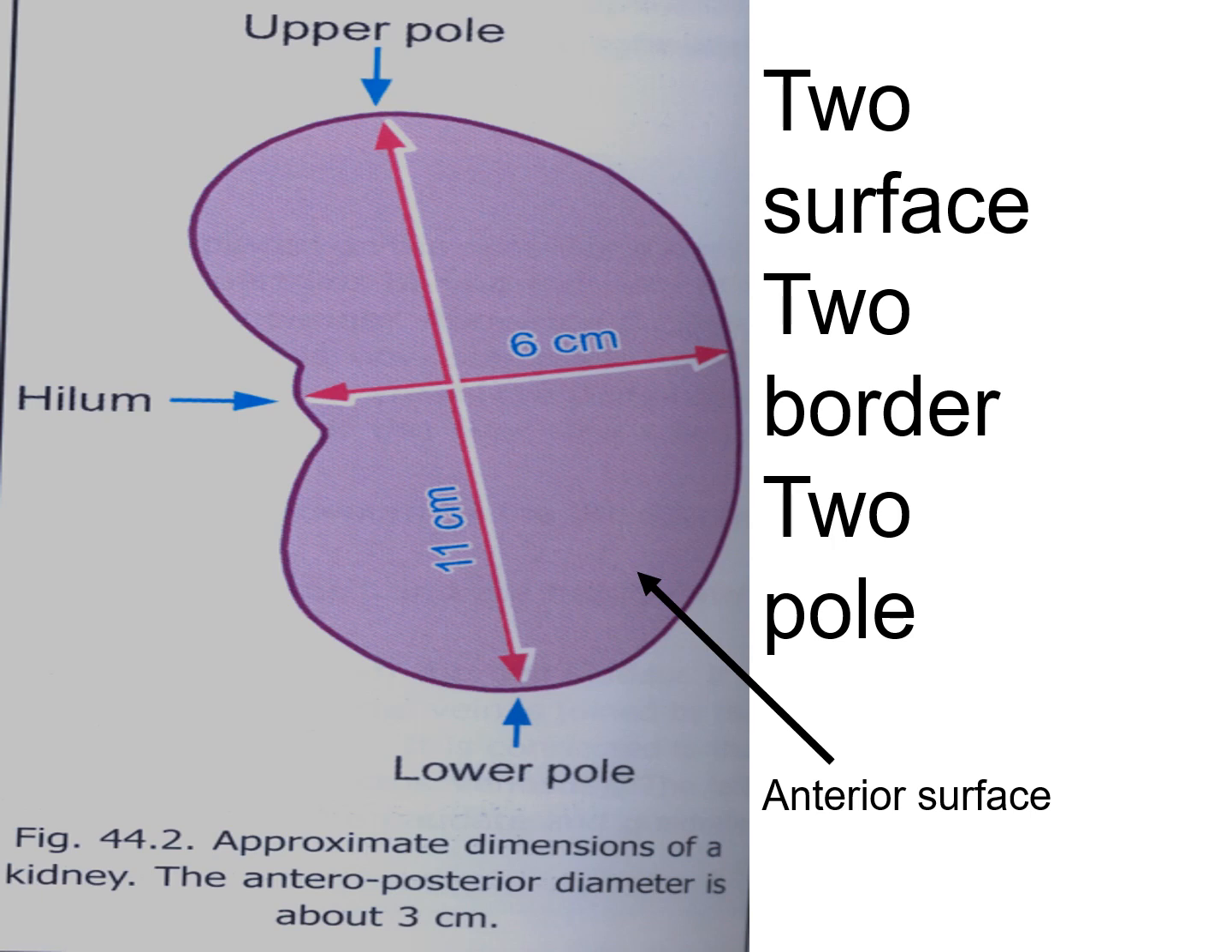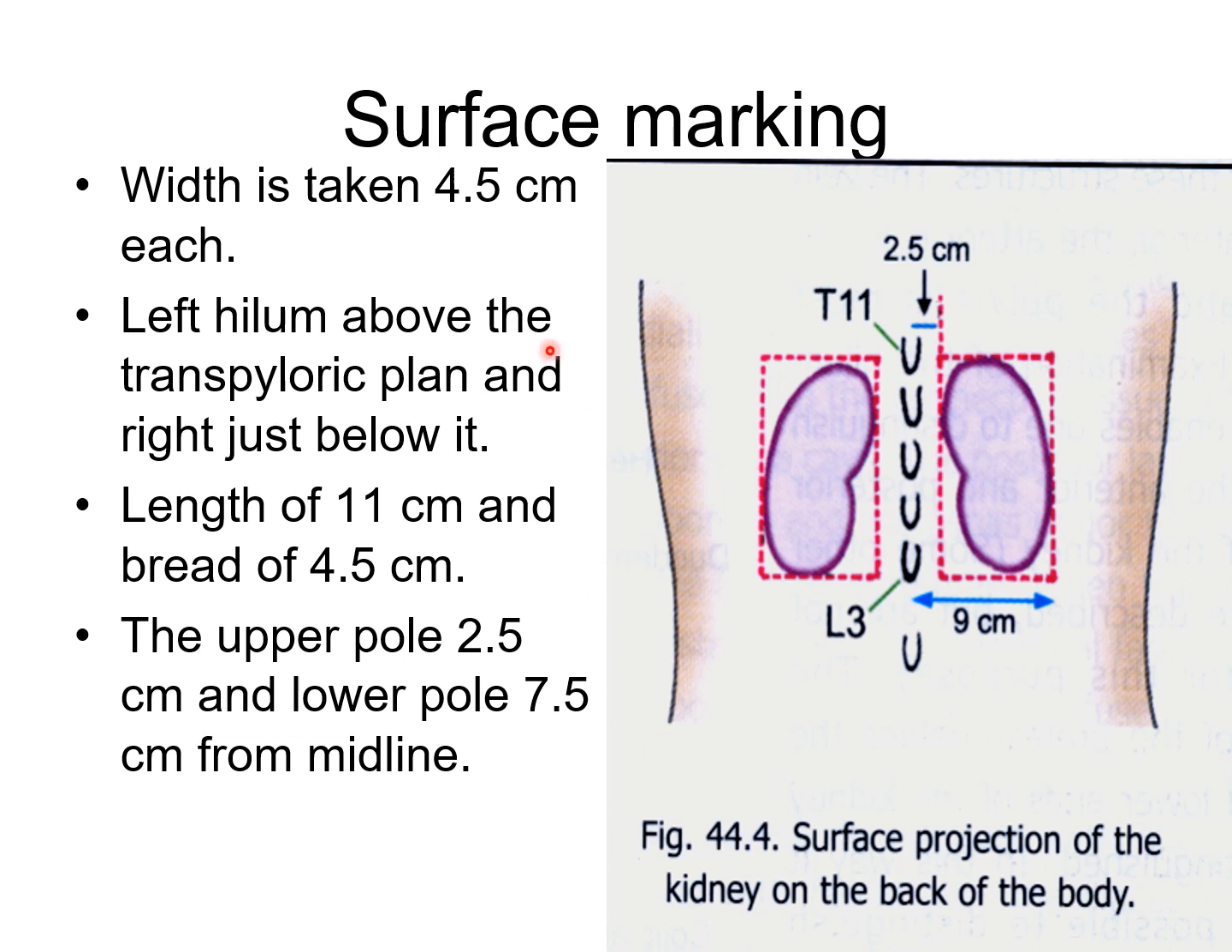So these are the position of the kidney and its surface marking. Breadth is taken as 4.5 centimeters; the left hilum is above the transpyloric plane and the right just below it. Total length is 11 centimeters, breadth 4.5 centimeters. Upper pole is 2.5 centimeters and lower pole 7.5 centimeters from the midline. So these are the surface markings related to the right and left kidney.